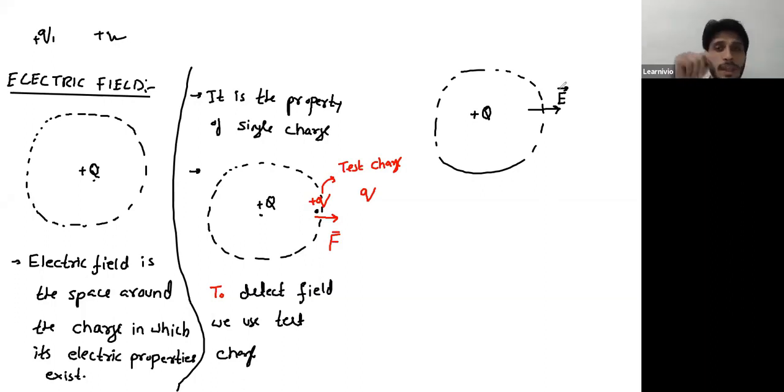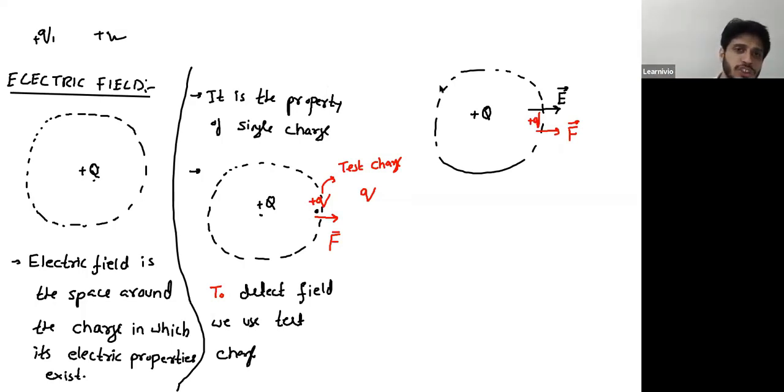Next, if you place another charge q in this field E, then this field will exert force over this test charge. So this force is a two-step process. In the first step, a charge generates a field, and in the second step, that field exerts force over another charge.